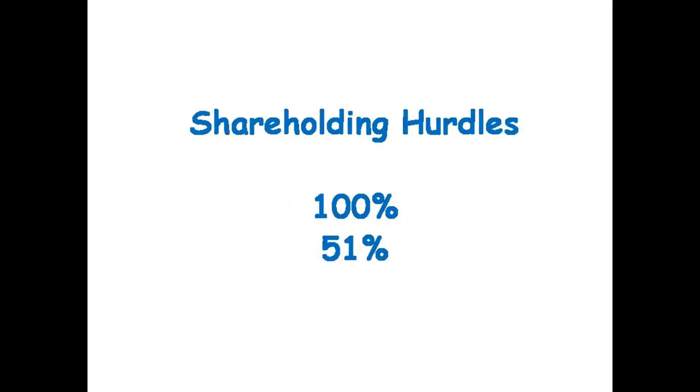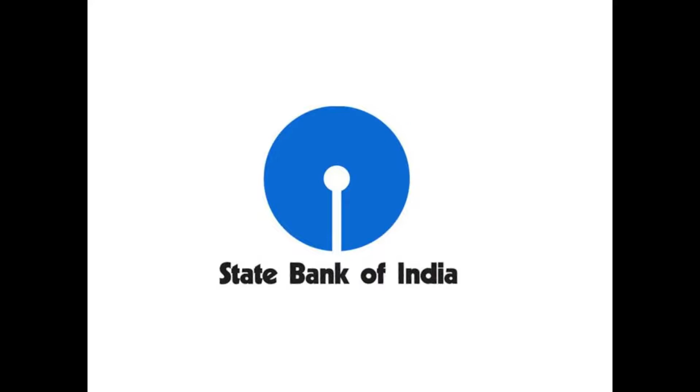Now there are two shareholding hurdles, 100% and 51%. We will understand these hurdles in the coming slides. State Bank of India is a government bank, a government owned bank. This is how we hear people say it. What does that mean? It means that the owner of State Bank of India is Government of India. Till the year 1995, Government of India owned State Bank of India 100%. 100% shareholding of State Bank of India was with Government of India.